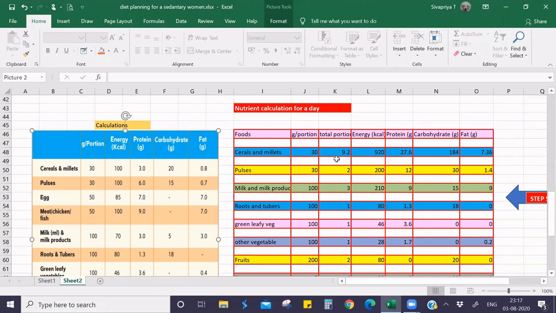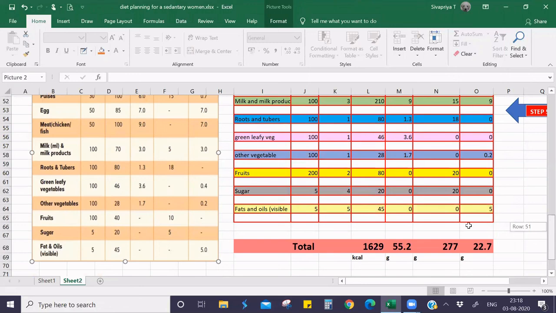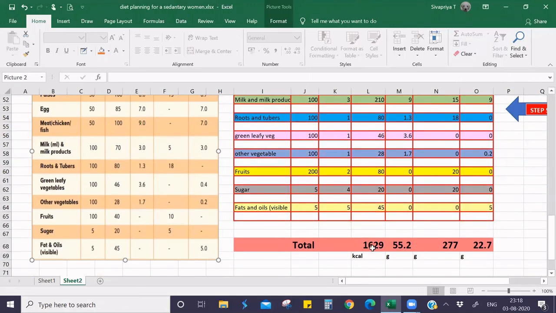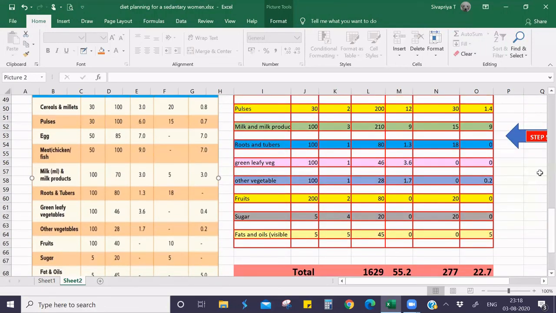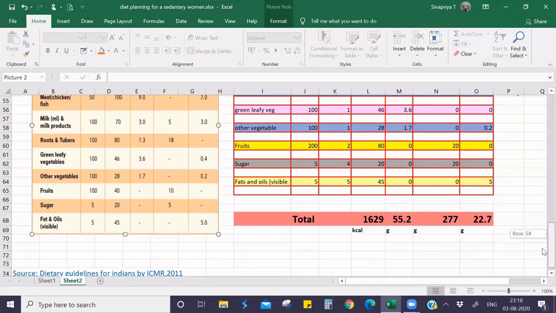What we can do is cut off one or two portions, like you can provide 7 portions of cereals, and then add fruits and tubers or other vegetables. You can increase the amount so that they provide carbohydrate without increasing the protein. Similarly, protein we can decrease, and the energy value will increase. You can also add honey dippings for fruits. Then you can prepare sago payasam, foods that are rich in carbohydrate alone. If you add these, the calorie value can increase, and at the same time the protein value will not increase. Okay, hope you are clear with this.